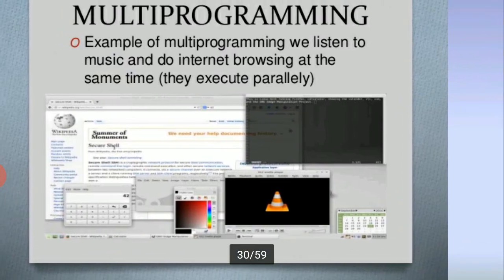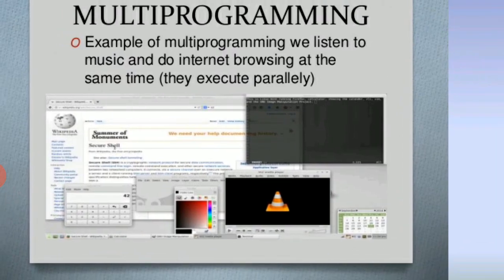Multi-programming. An example of multi-programming: we listen to music and do internet browsing at the same time. They execute in parallel. Here you see one screen. A web browser is open, and next a calculator is open, and next a music player, and a video player. These multiple programs execute in parallel, at a time. This facility is available only in multiple operating systems.